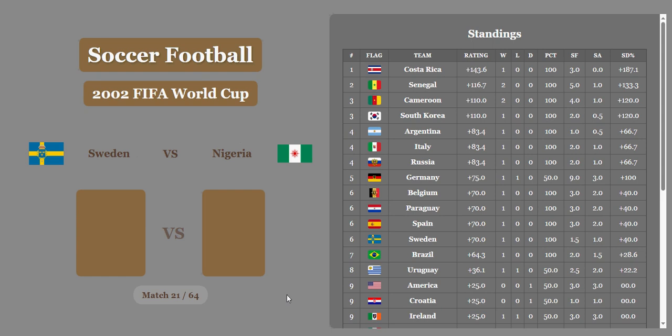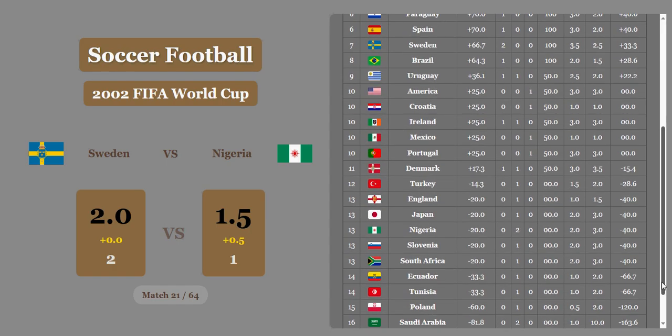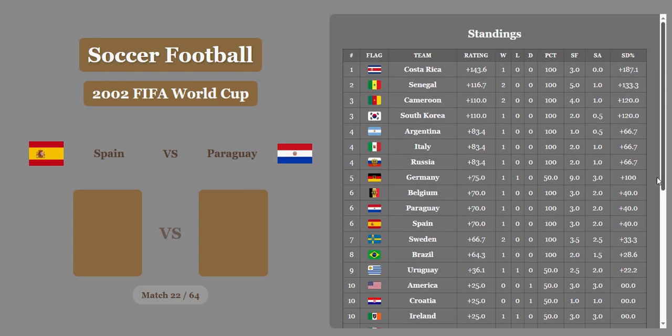Sweden versus Nigeria. Sweden wins 2-1. Let's see if there's any adjustments here. There is a small adjustment, so it will decrease the score difference for both teams, but Sweden will still come out with a win, and they're in 7th now with 2 wins, no losses, and a rating of 66.7. Nigeria 0-2 with a rating of -20.